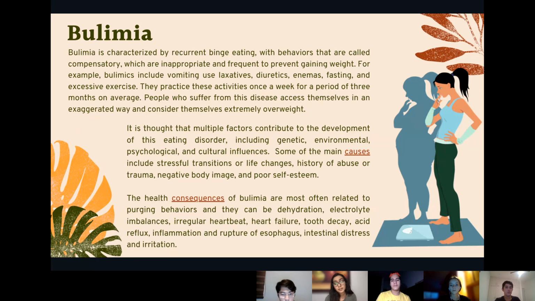And finally, we have the health consequences of bulimia that are most often related to the purging behaviors, and they can be dehydration, electrolyte imbalances, irregular heartbeat, heart failure, tooth decay, acid reflux, inflammation and rupture of the esophagus, intestinal distress, and irritation.